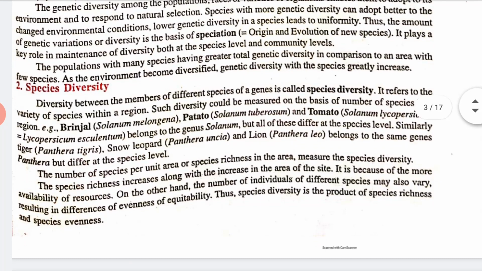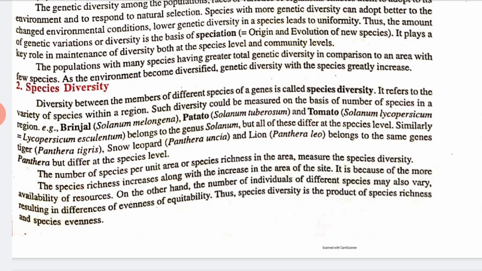Now let us see what is species diversity. The diversity between the members of different species of genes, that is called species diversity, means between the different species of genes. So it refers to the variety of species within a region, and such diversity can be measured on the basis of the number of species in the region.